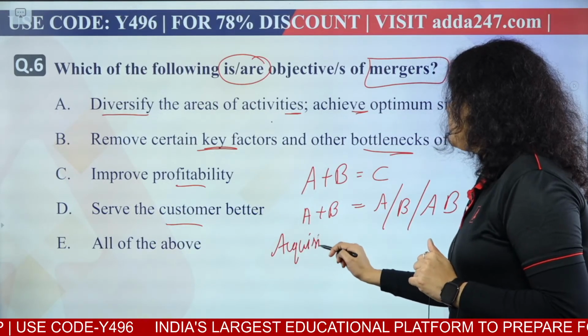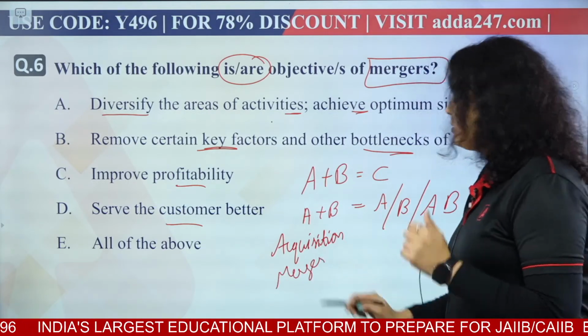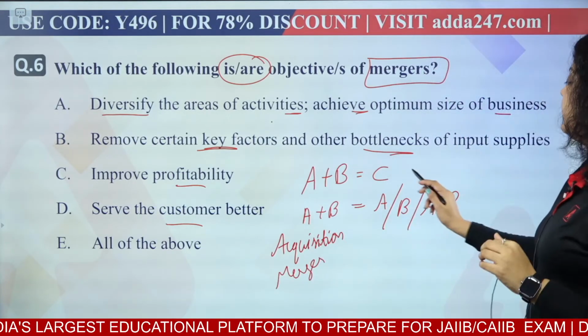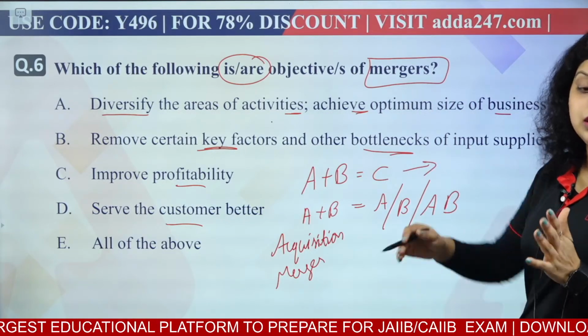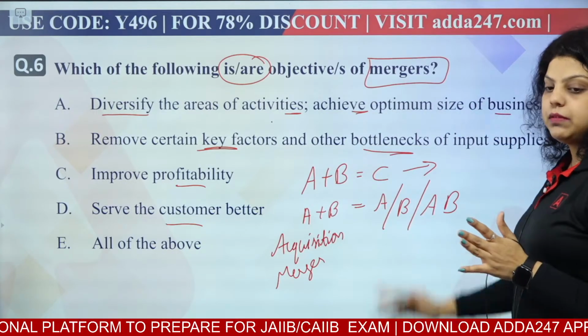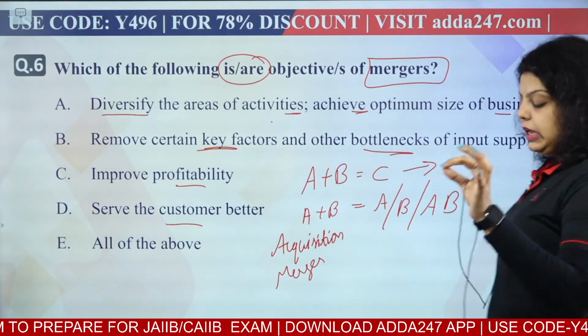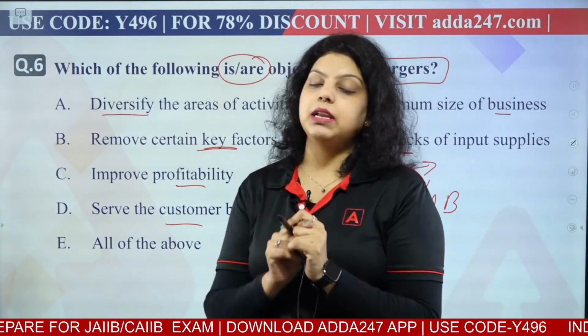Same thing happens with the acquisition, and the same thing happens with the merger. So what is the difference between merger and acquisition? You can easily understand the amalgamation already, because a new company will be formed every time. If you merge A, B and C, then the D company will be formed. Then what is the difference between acquisition and merger? The difference here is that in a merger, 100% asset and liability will be merged together.